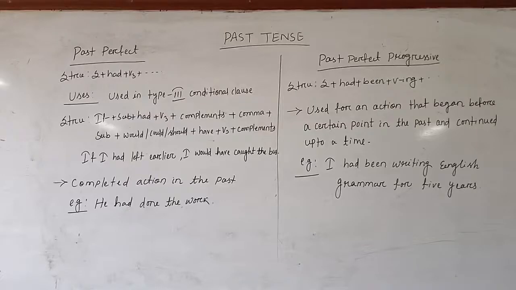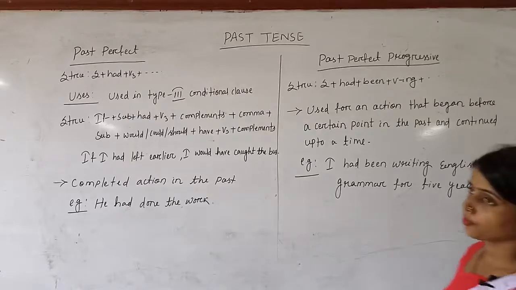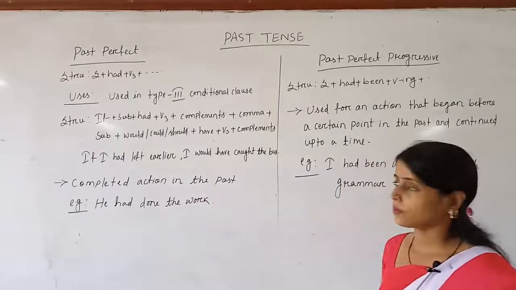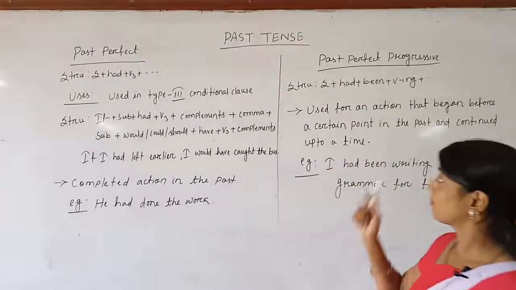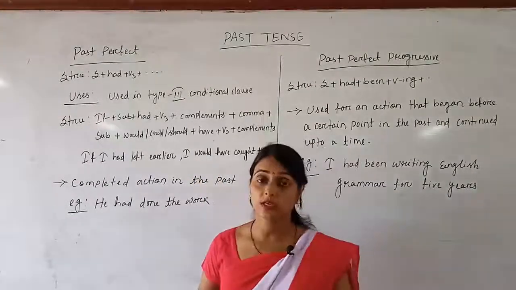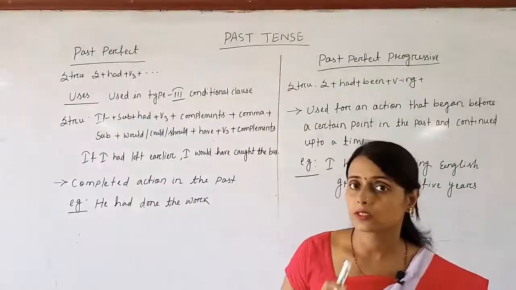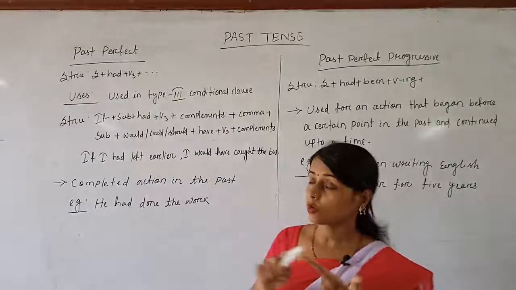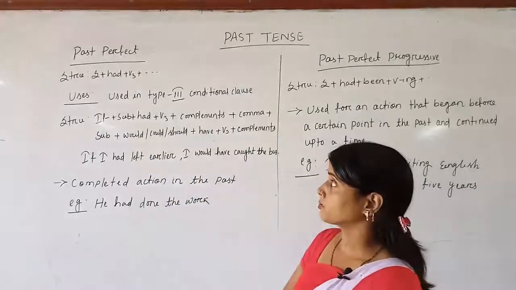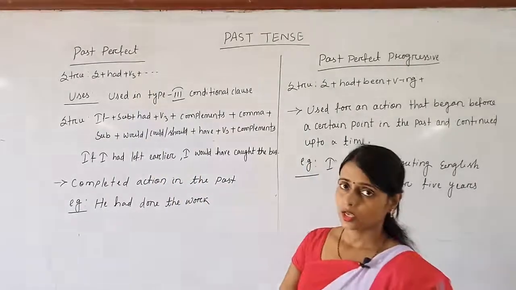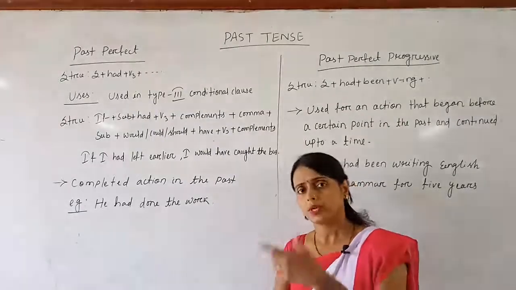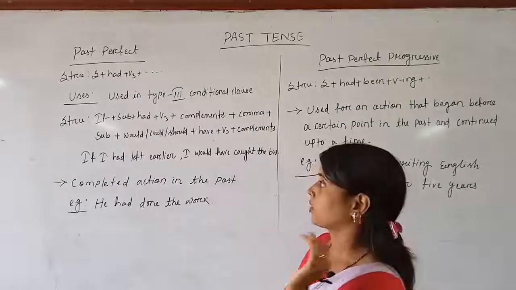So now see the use of past perfect and past perfect progressive. I have written only two uses of past perfect and only one use of past perfect progressive. And previously I have told you the use of past perfect combiningly with simple past. That point is also applicable here. So now let us see. What is the sentence structure of past perfect? It is subject plus had plus V3 plus rest of the other words, means complement, conjunction, whatever it is, there you can write down.